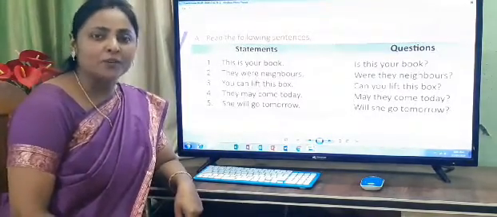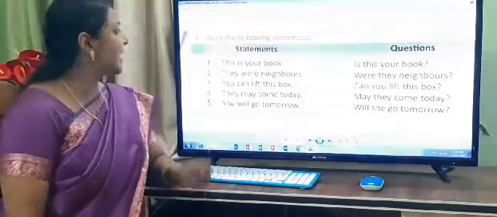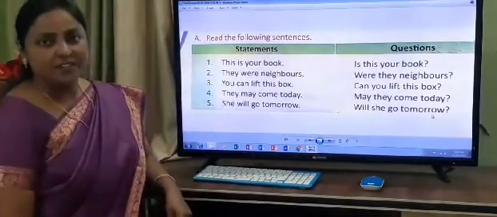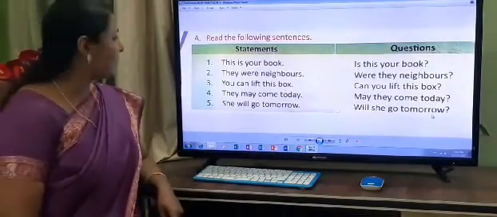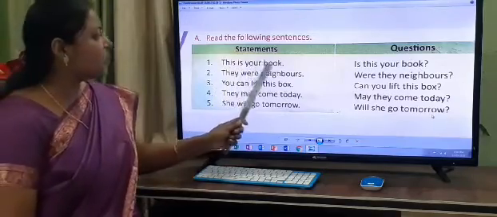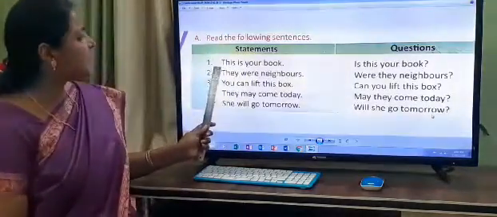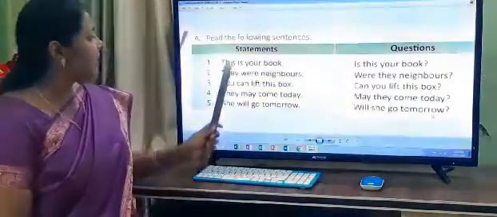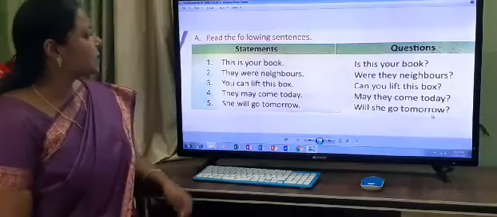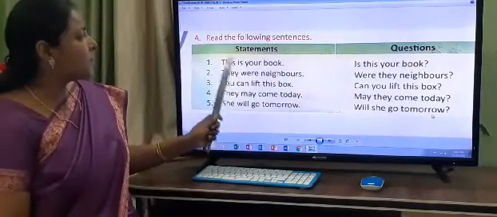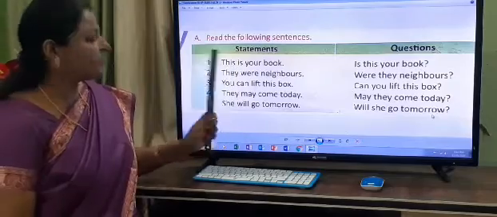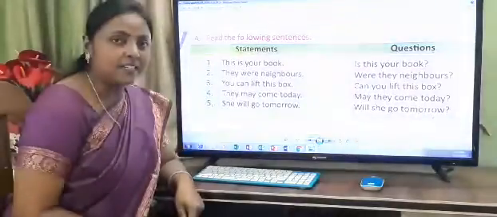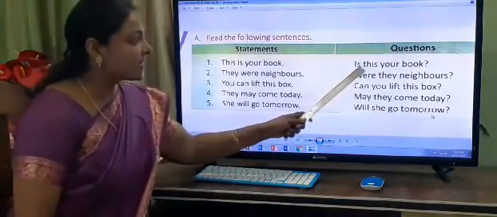Now children, open your book, page number 18, exercise A. Read the following sentences. Now let us read the first one. This is your book. What is the subject here, children? This. And what is the helping verb? Is. So here, is has come after the subject. And when we change it into the interrogative sentence, what will we write? Is this your book?